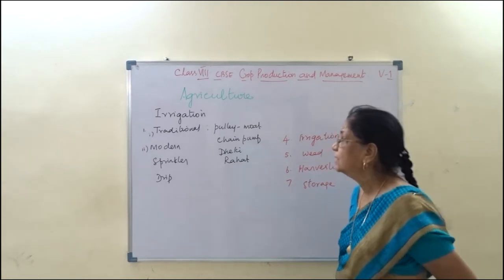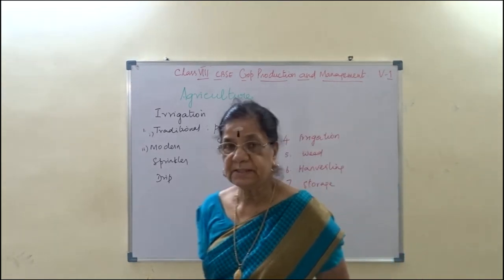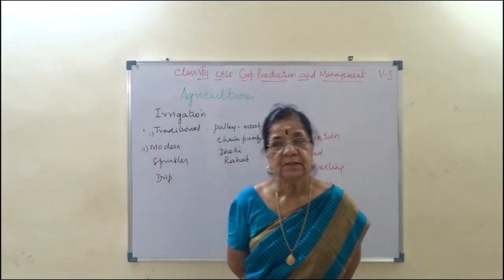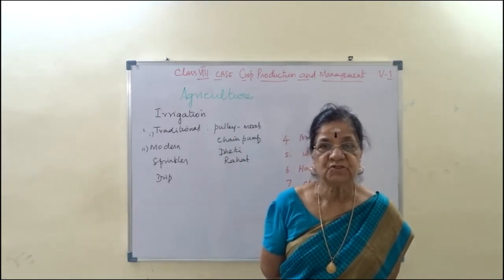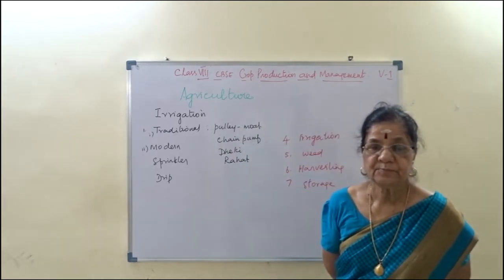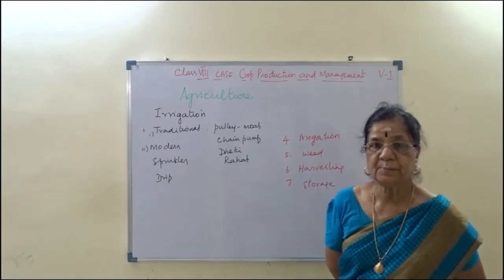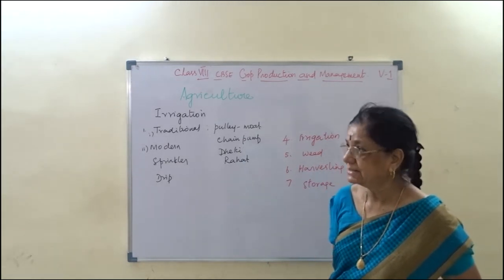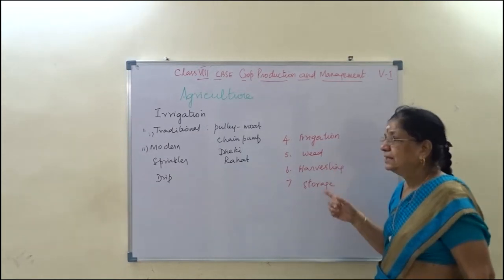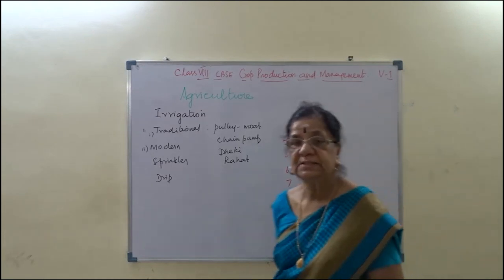So this is for crop production and management, and these are the agricultural practices. What are the practices? First, preparation of soil. Second, sowing the seed. Third, after sowing the seed, we have to apply manure and fertilizer, then irrigation, weeding, harvesting and storage.